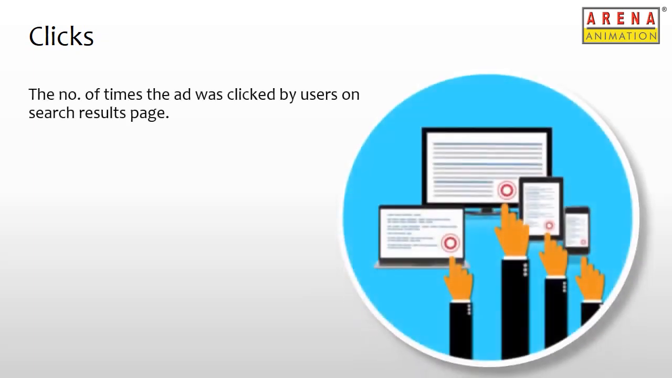The first metric on the list is ad clicks. Clicks are the number of times the search ad was clicked by the user when it appeared on the search results page. It is important to note that if someone clicks on an ad and is unable to reach the website due to a 404 error or a network issue, their click will still be recorded. We can also associate clicks across a campaign, ad group, or keyword level to understand how each of these elements is performing.